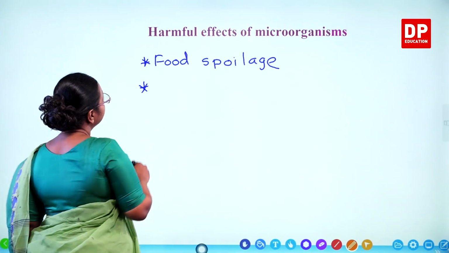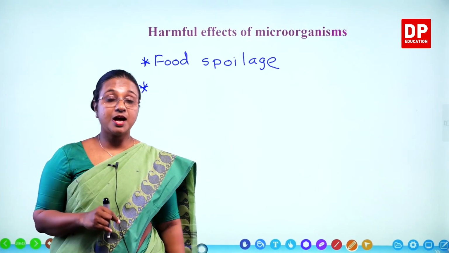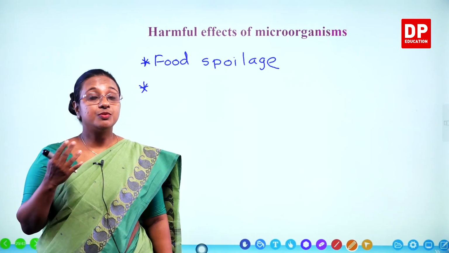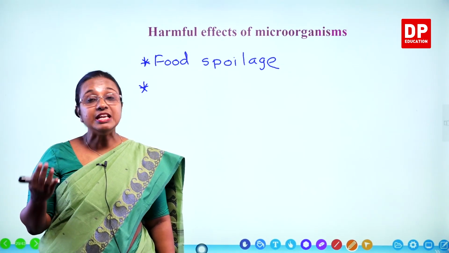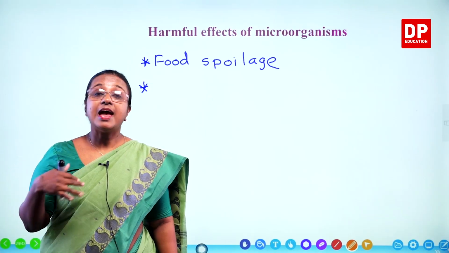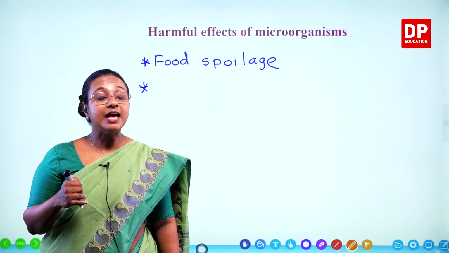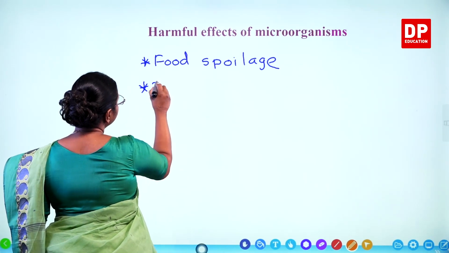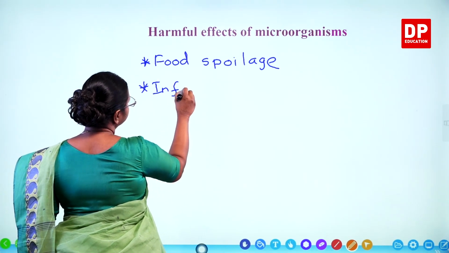I mentioned the other type of harm also, causing diseases. So microorganisms cause infectious diseases to us, that is man, and also to other animals and plants.